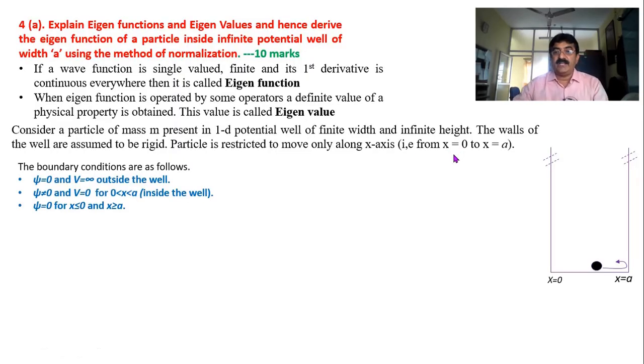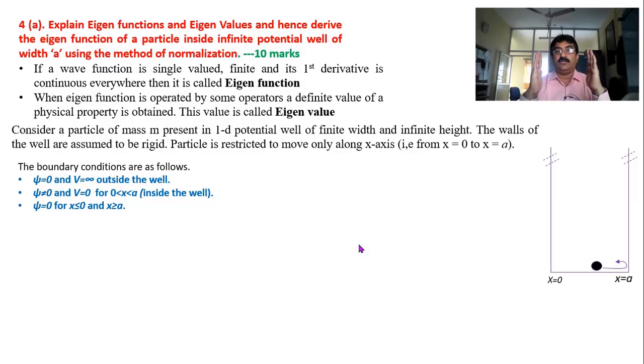Also boundary conditions or assumptions. Psi equal to 0 and V equals infinity outside the well. I told you, outside the well the particle will not be there, therefore probability is 0. Outside, if at all the particle wants to come, its potential energy must be infinity, V equals infinity. Next, psi is not equal to 0 inside the well, and psi equal to 0 for x equal to 0 and x equal to a. Equal to 0 means on this wall, equal to a means on this wall.